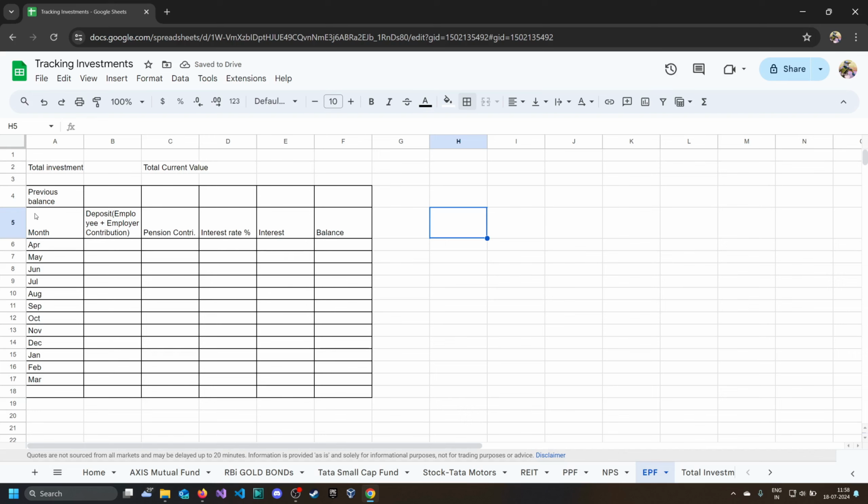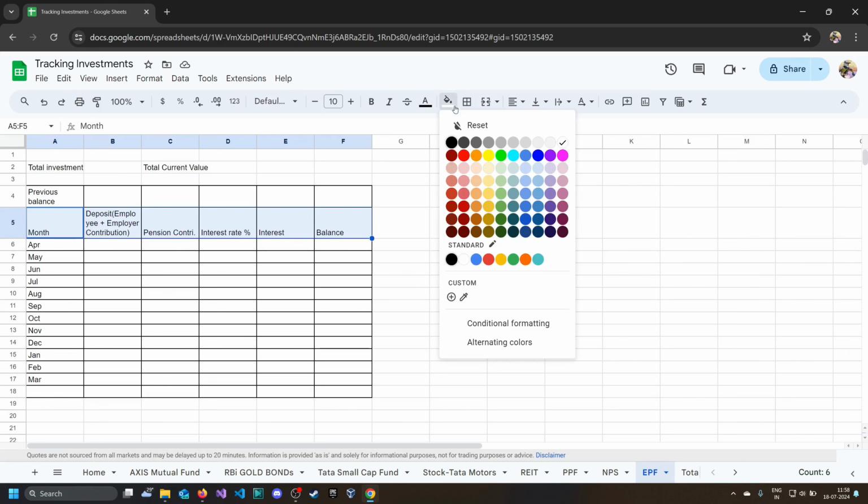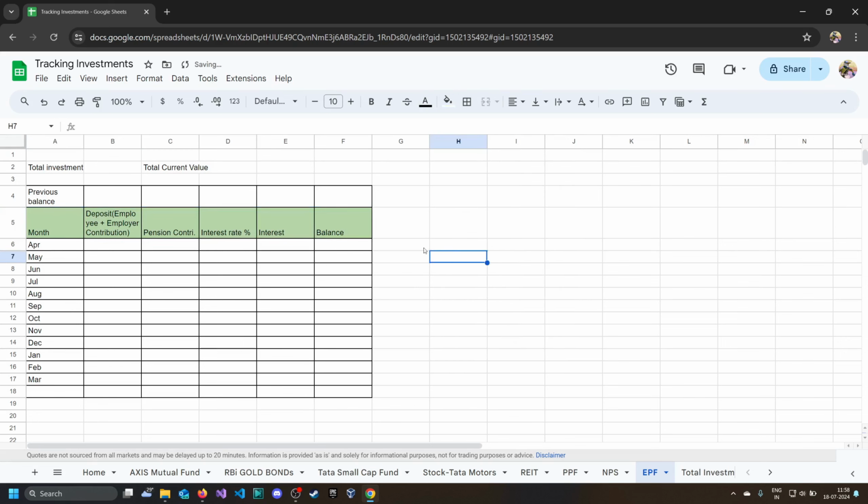Okay, let's color this. Okay, so we will write here the financial year. So let's start from 2010, 2011, and let's say you started your job from this financial year, so the previous balance will be 0. And let's say you started around September, so previous month data will be 0.